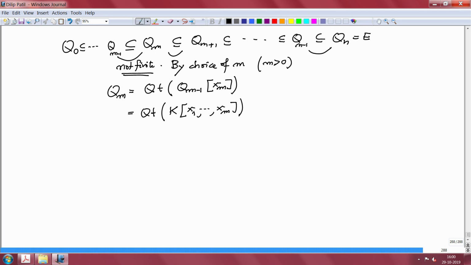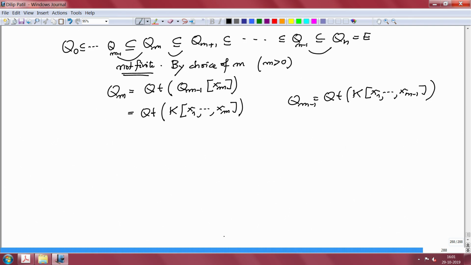This is not the same as this, but because this is a quotient field, and Q_{m-1} is also contained there, because this is a quotient field of K[x_1, ..., x_{m-1}]. So this is a field, and therefore it is the smallest field which contains K[x_1, ..., x_m], and therefore both these are equal. All right.